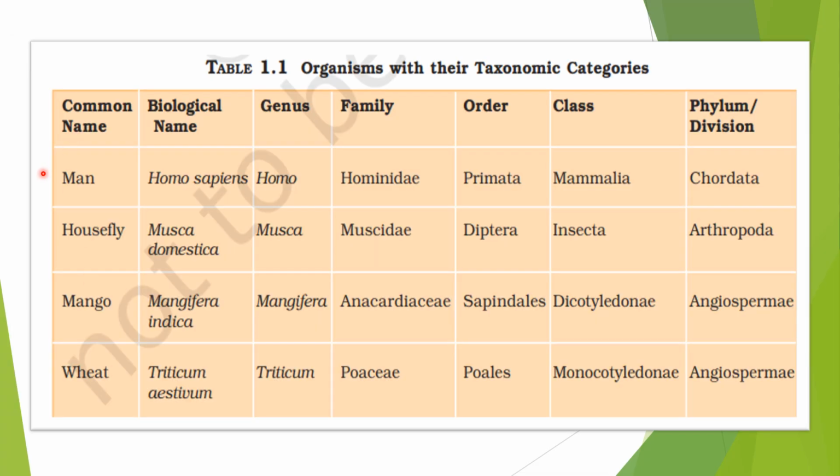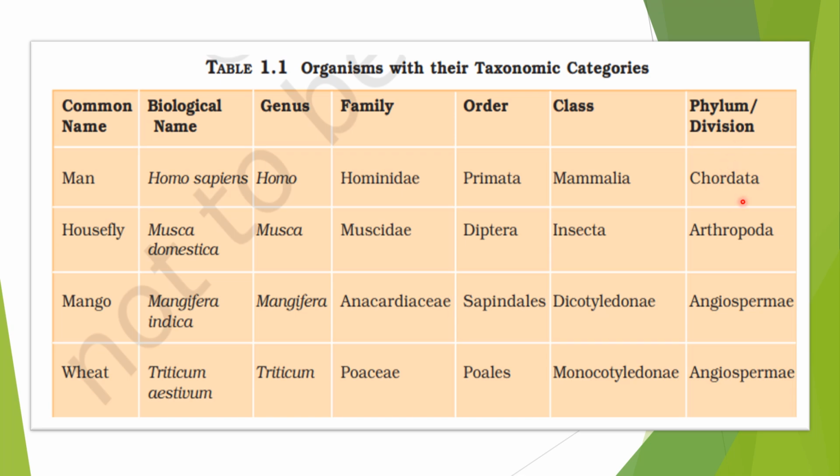Here some examples are mentioned to understand how classification is carried out. For example, first is man. The biological name or scientific name of man or human is Homo sapiens. Here Homo is the genus and sapiens is the species. The genus is Homo, family Hominidae, order Primata, class Mammalia, and phylum is Chordata.